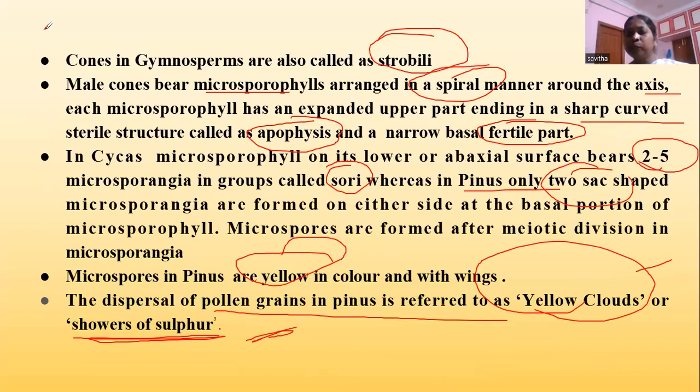So cones in gymnosperms are also called strobili. These male cones bear microsporophylls, which are arranged around an axis. Each microsporophyll has an upper part called the apophysis, which is curved and sterile in nature. The microsporophylls bear the microsporangia on their abaxial side. In Cycas, we see them in groups: 2 to 5 microsporangia are present in groups called sori, whereas in Pinus, only 2 microsporangia are found on either side at the basal part.